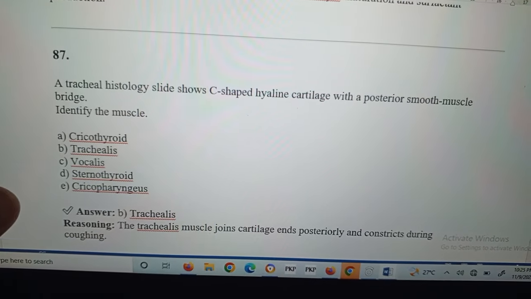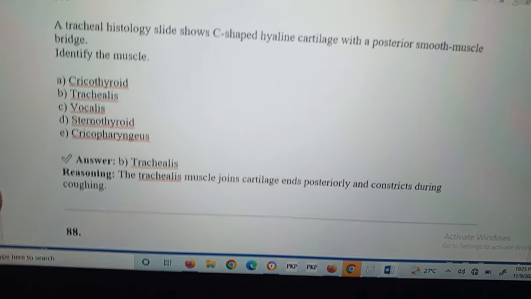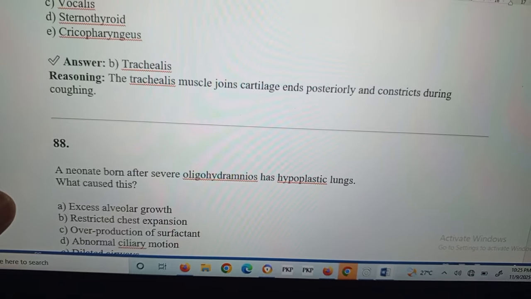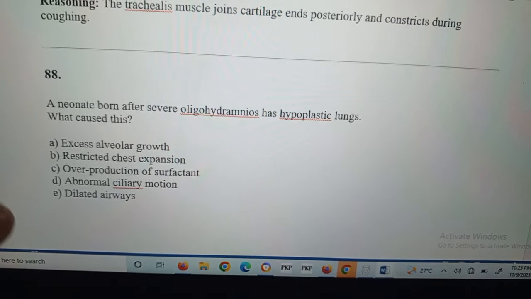Question number 87: a tracheal histology slide shows C-shaped hyaline cartilage with posterior muscle. Trachealis muscle is present posteriorly and it constricts during coughing. It can be asked to you in vice versa form.